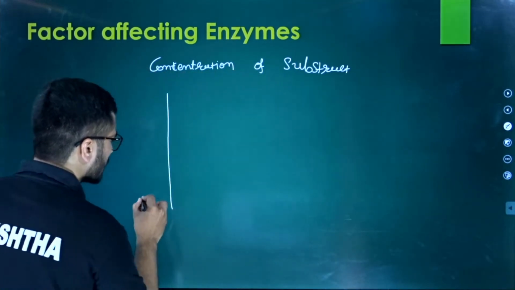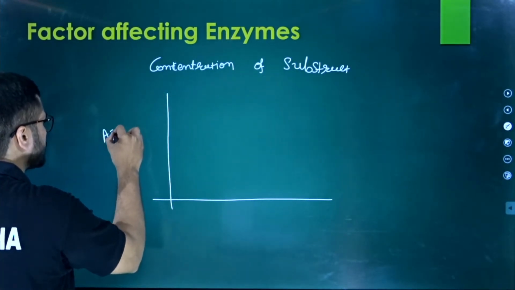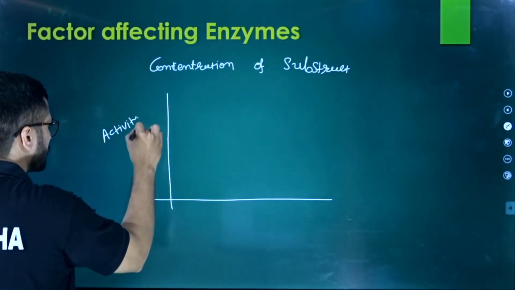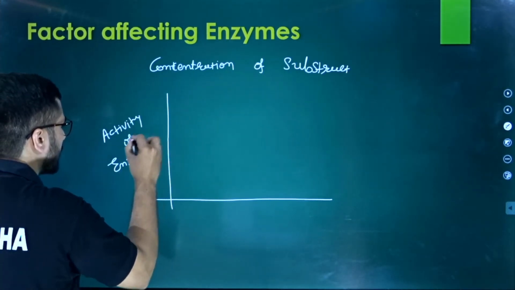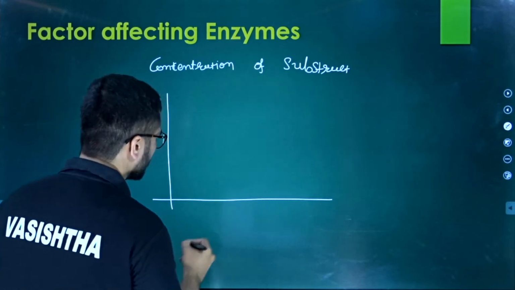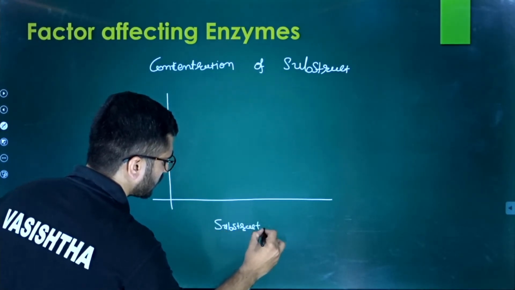How? See, if this is a graph, here is the activity of enzyme and here is the substrate level.